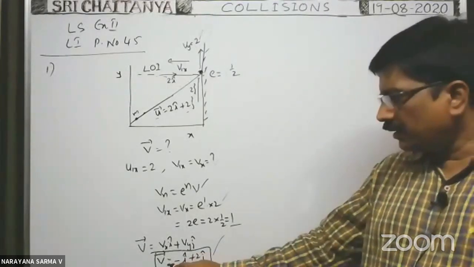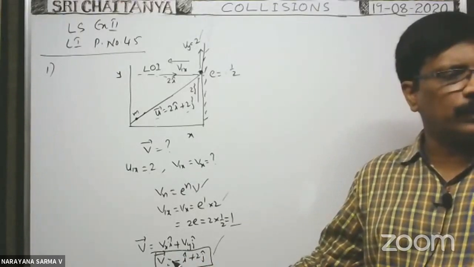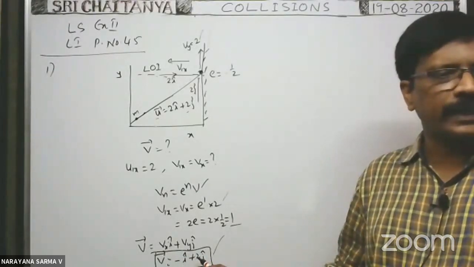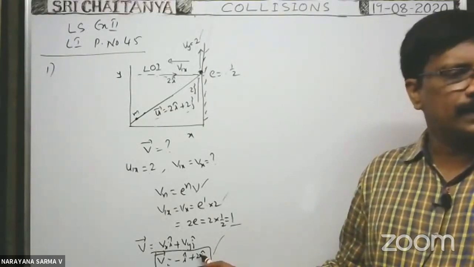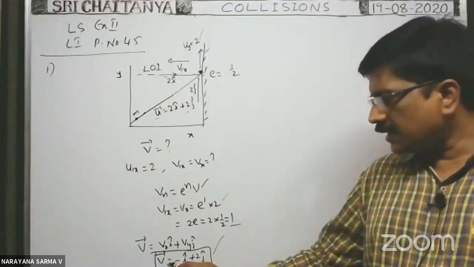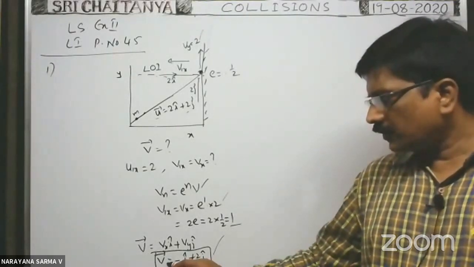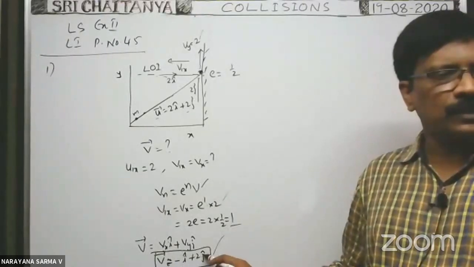V bar is equal to minus i cap plus 2j cap.